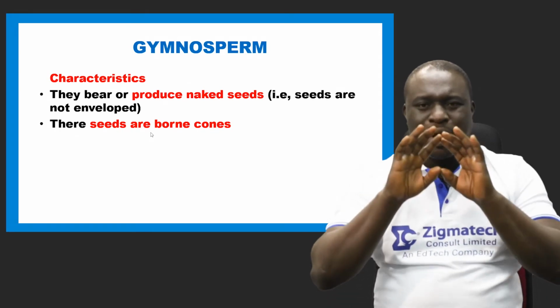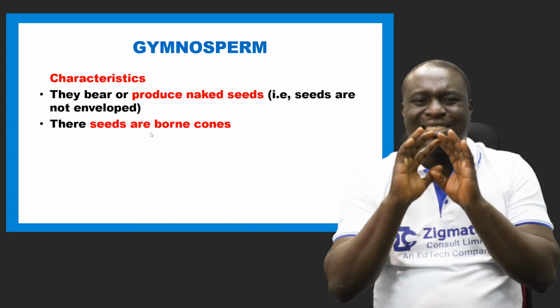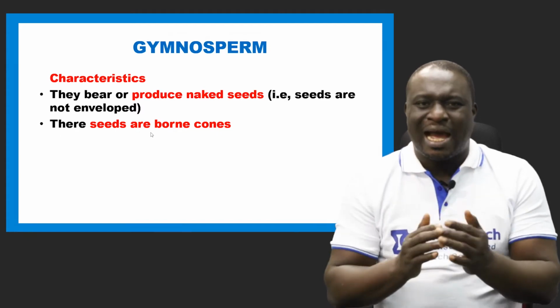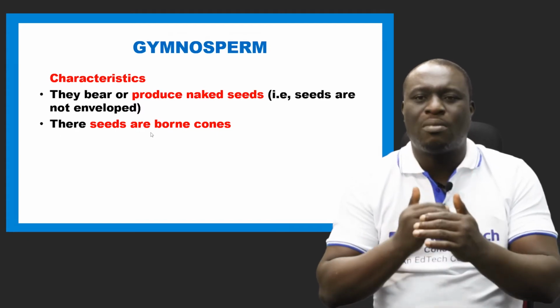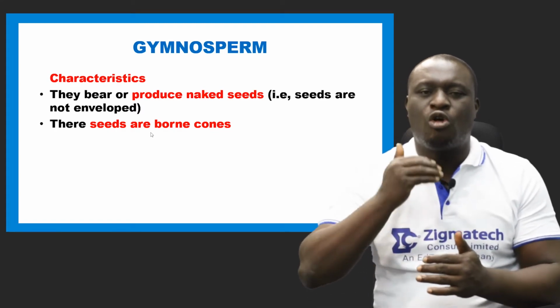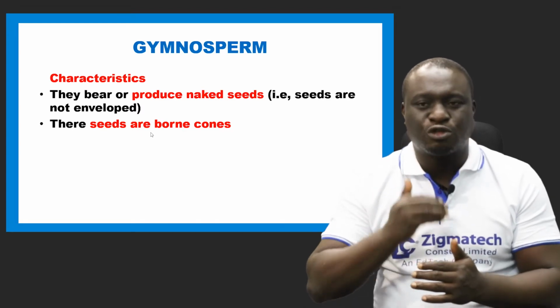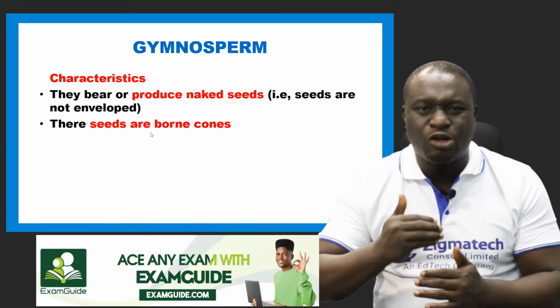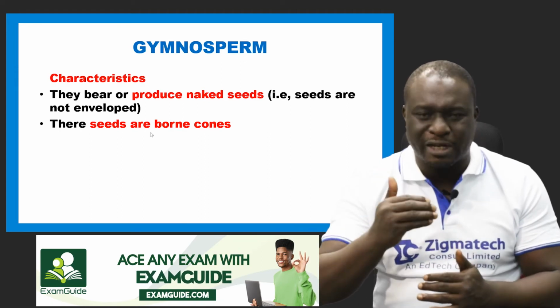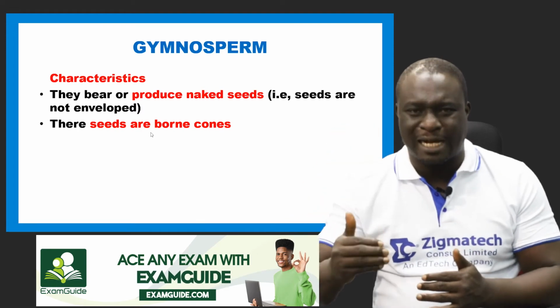Please listen to this. When a seed is not covered with a fruit, we say that seed is a naked seed. And how does a fruit come about? Fruits are simply developed ovaries. A fruit is a mature and developed ovary of a flowering plant.